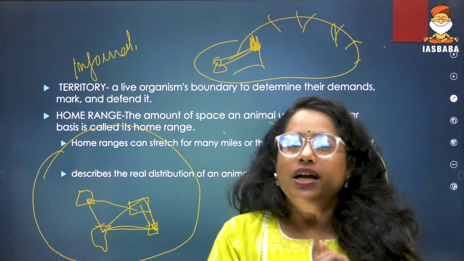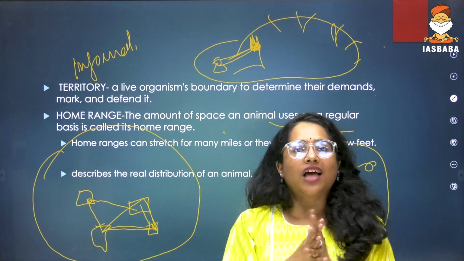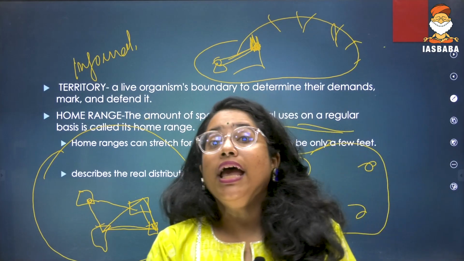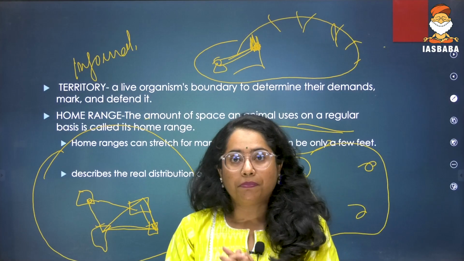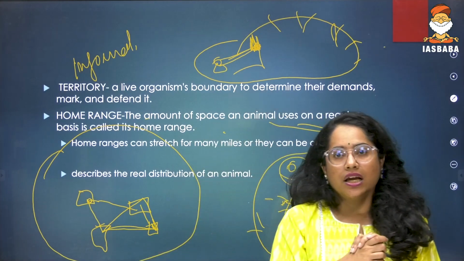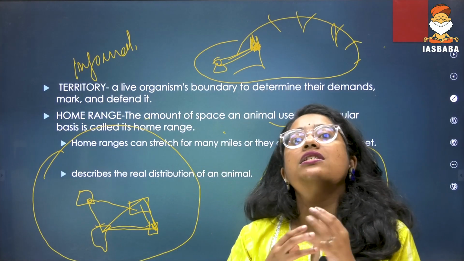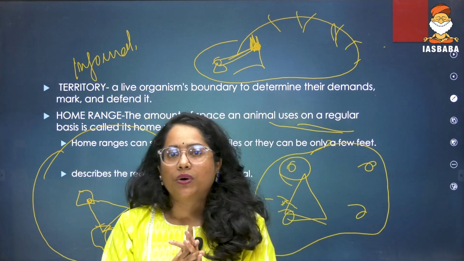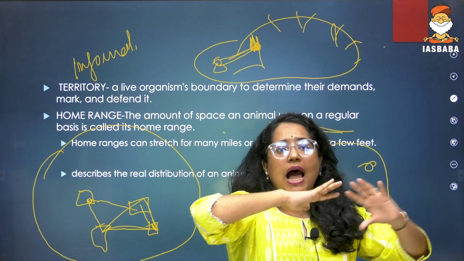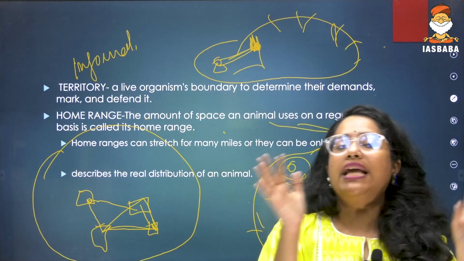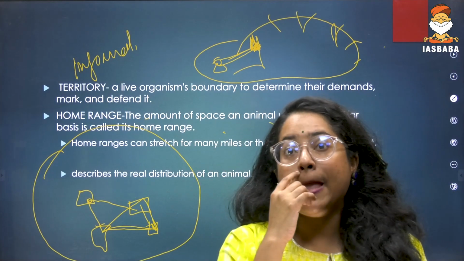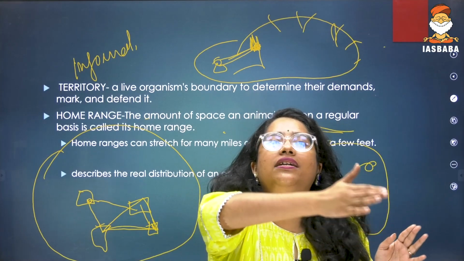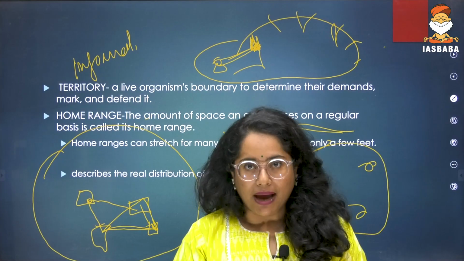So rather than taking the habitat, if I am looking at the home range concept, it becomes easier. Now, one example of this: I hope you all have seen the current affairs on the cheetah reintroduction in India, where in Kuno Palpur in Madhya Pradesh, they reintroduced cheetahs. But unfortunately, the cheetahs perished. They all died. One reason being expressed is that the habitat did not have any problem. The habitat was very similar to the African conditions they were brought in from. But the animals were so young and weak that they couldn't determine their home range quickly.